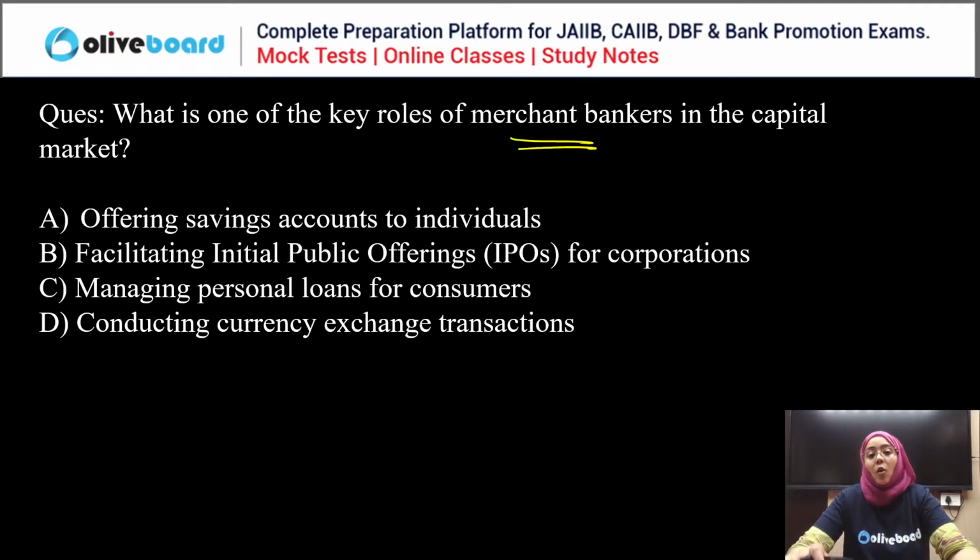Which is one of the key roles of merchant bankers in the capital market? Sunil is saying B, Raghu is also saying B, Tarun is also saying B. So the correct answer is simply B, yes. Why? Because merchant bankers are those bankers which provide banking and financial facilities, especially to large corporations or high net worth individuals, and one of their major roles is that they help in facilitating the initial public offering for the corporation. So B is the correct answer.